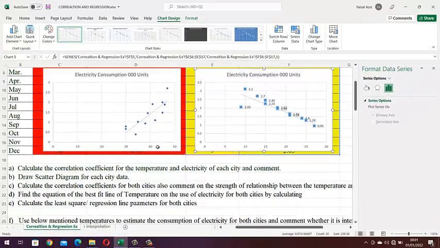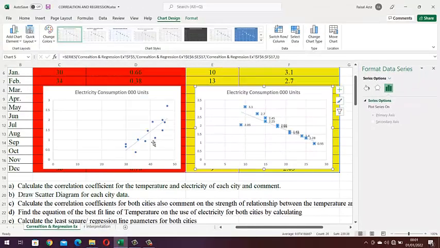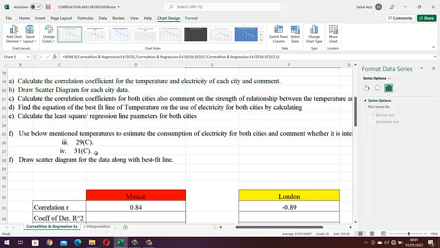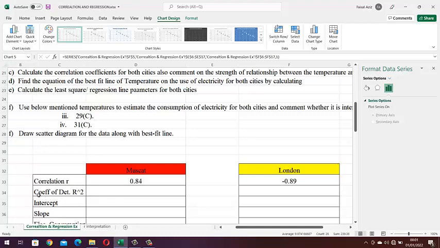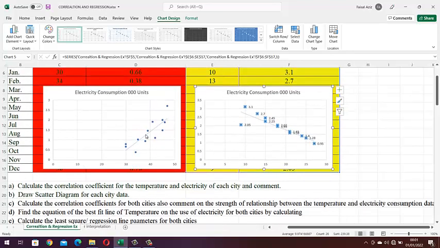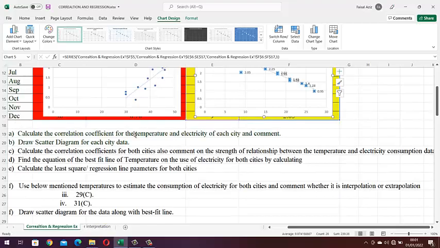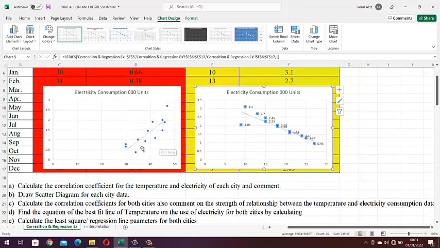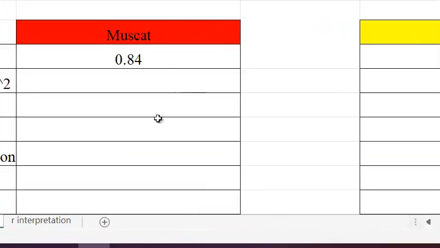So why did I attempt to solve the last requirement of this question? The reason is that I just want to explain coefficient of determination. As you can see, the scatter plots I've already drawn, and I've also inserted a trend line which is passing through the data. Now I'm just going to calculate the coefficient of determination, and then I will explain it with the help of these trend lines.